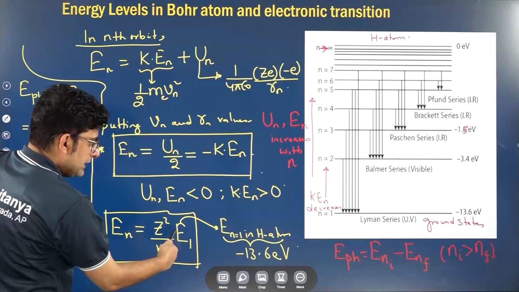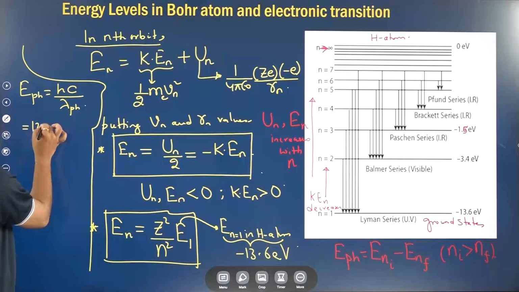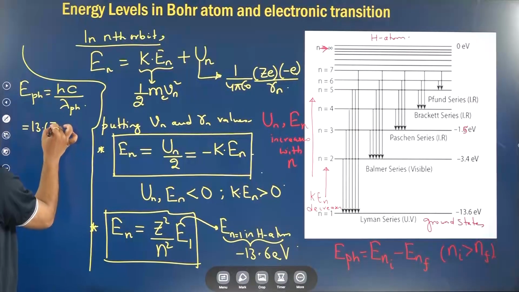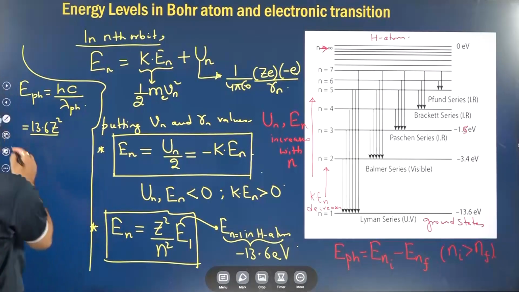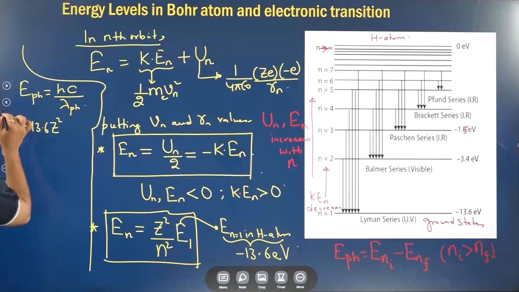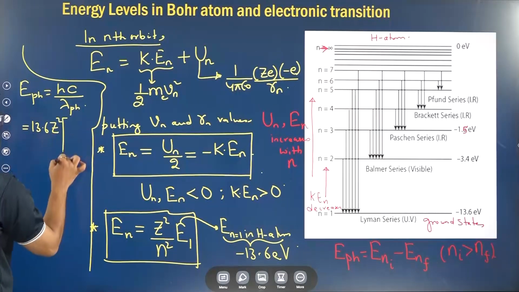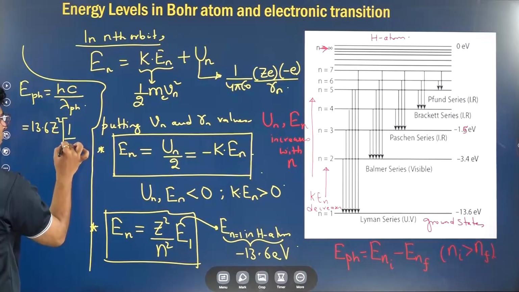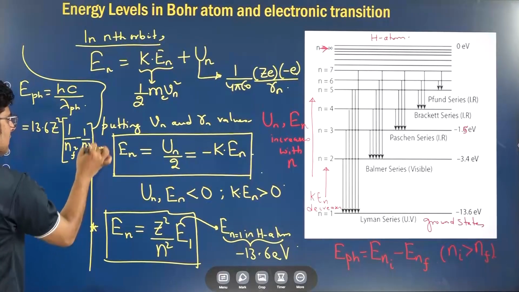If you take the value of En and substitute it here, you will get 13.6 Z square, and you can take this value common, so in brackets you will have 1 by n final square minus 1 by n initial square.